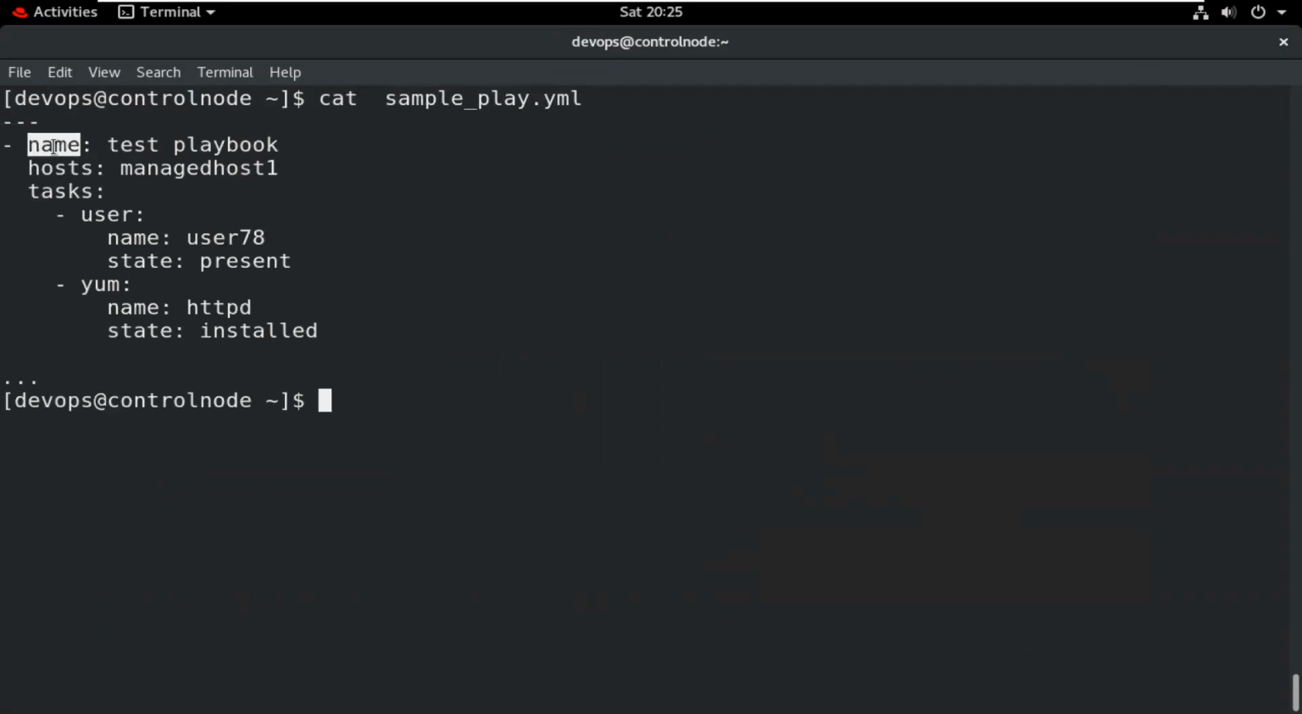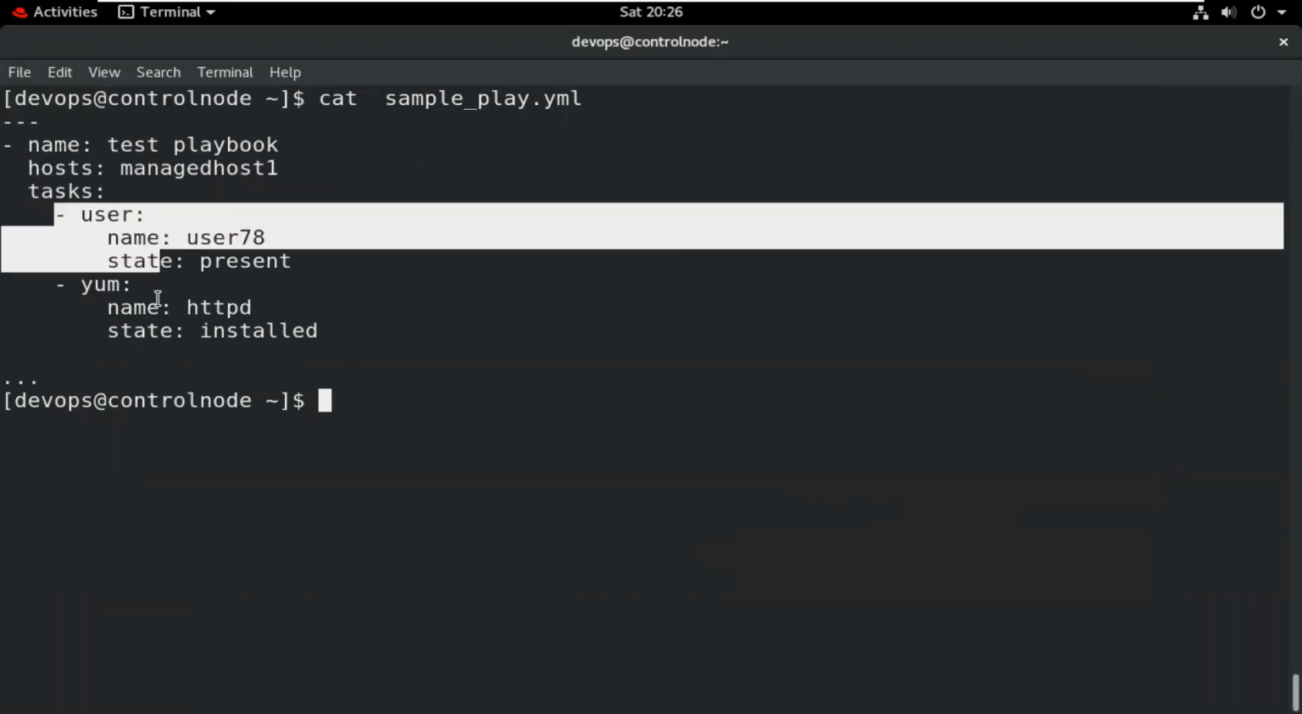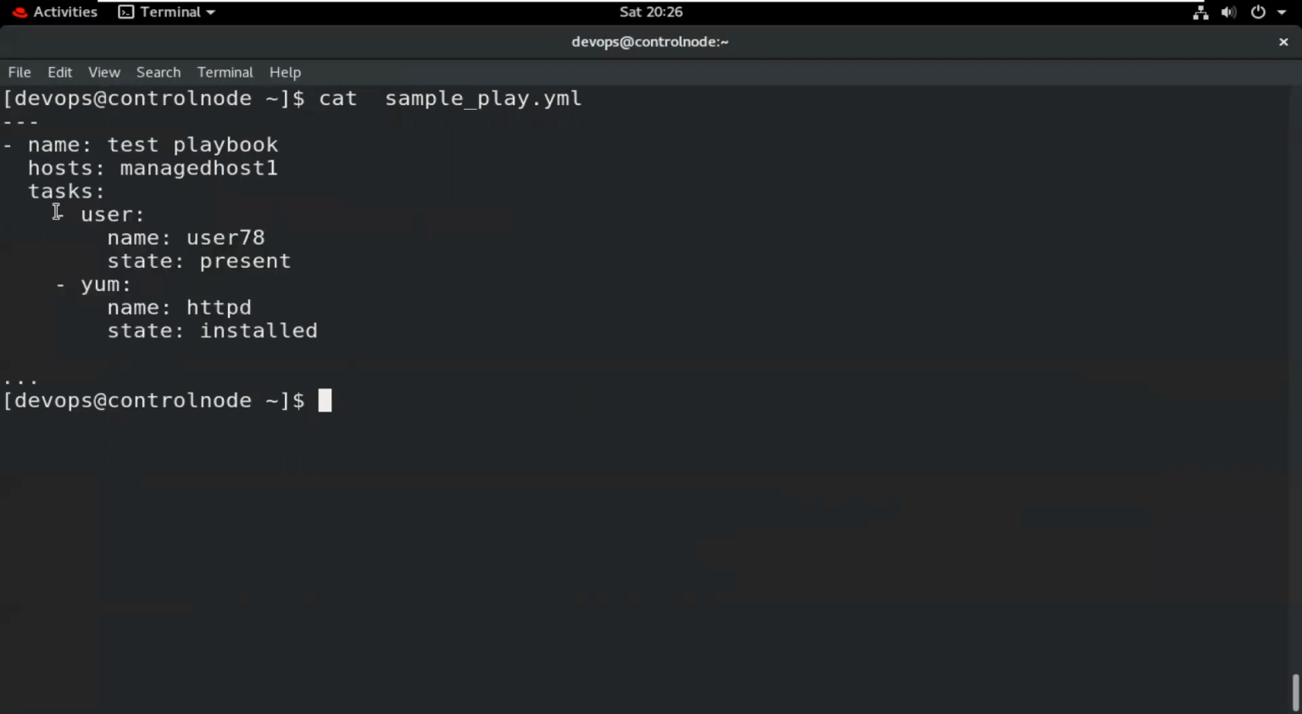So this is my playbook. In this, we write the tasks. What types of tasks? By using the user module, create a user. Username is user78. By using the yum module, install the httpd package. So we perform two tasks here, and these are in a series. So first I will check whether I have written it correctly or not. So I want to check the syntax error.